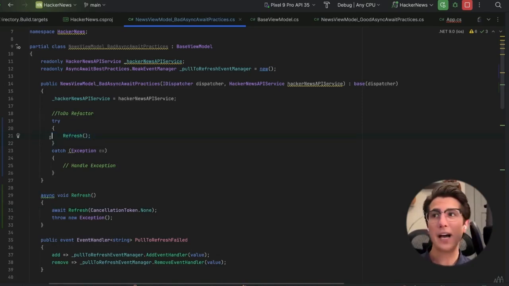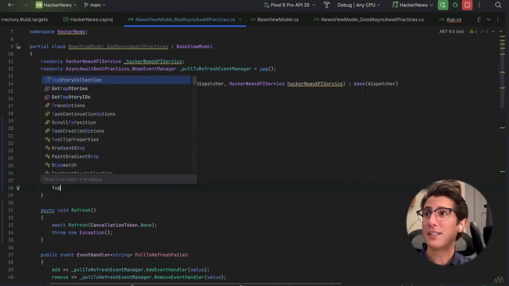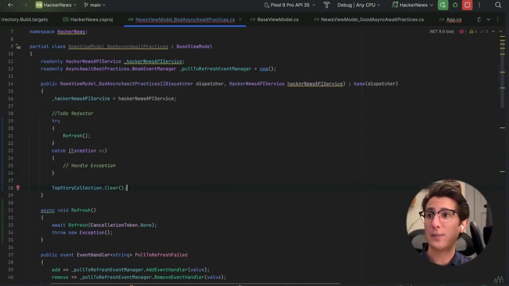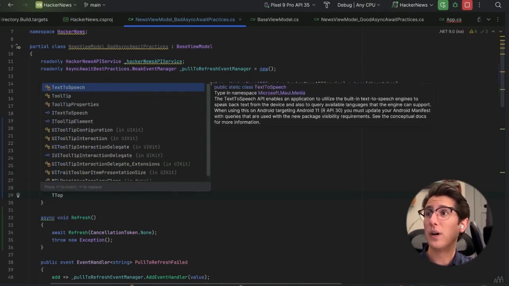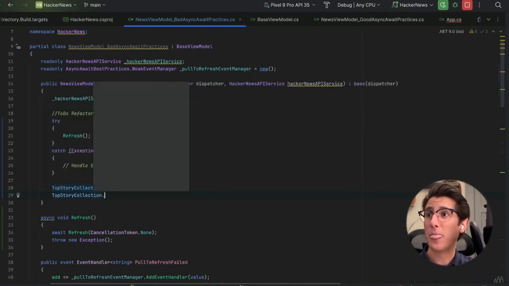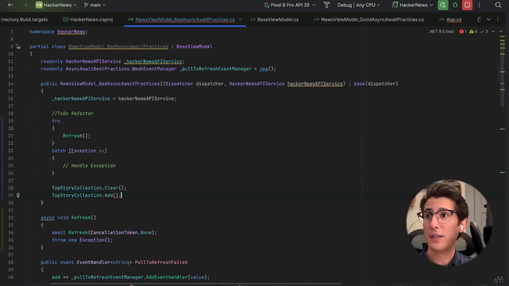But since we're not awaiting the method because, well, we can't, it's async void, you cannot await an async void method, thread 1 returns and it just continues on. And let's say we have some extra steps down here where thread 1 then continues on to maybe clear the list and add some extra stories to our top story collection.